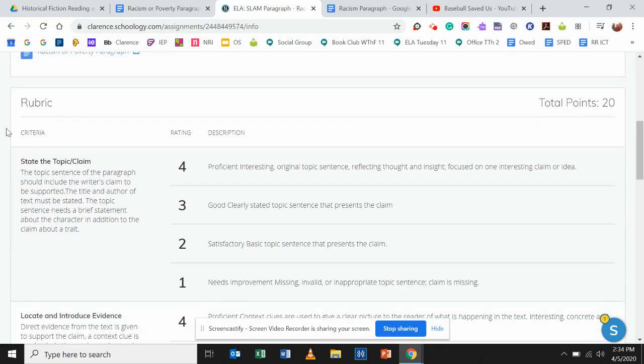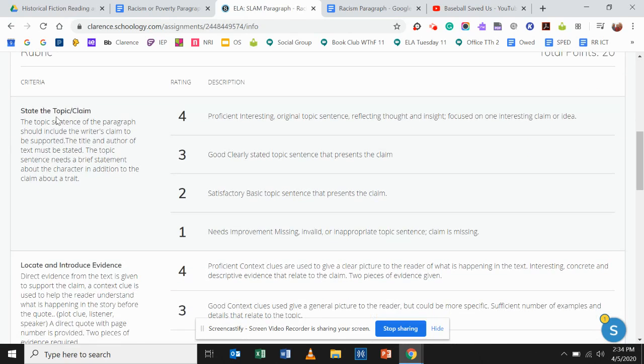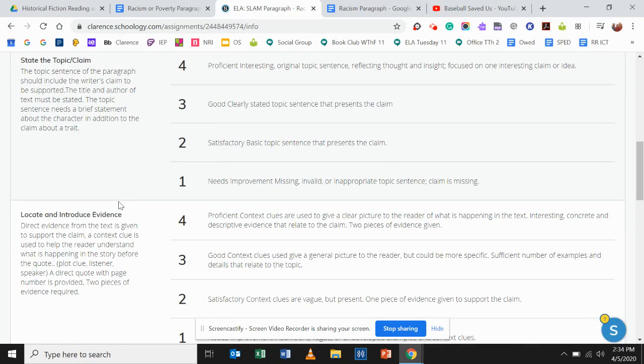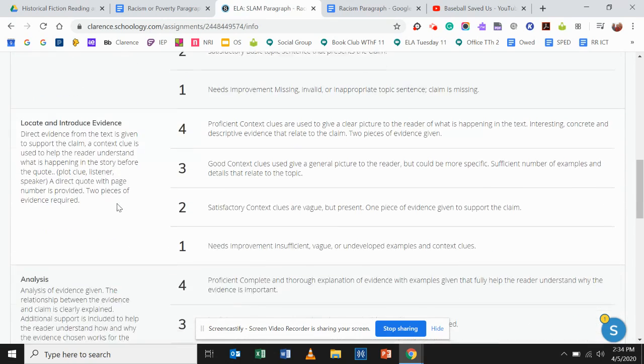But before we get to that, look at how you're going to be graded. It's a 20-point rubric. You state the claim in your topic. The topic sentence of the paragraph should include the writer's claim to be supported. The title and the author of the text must be stated. The topic sentence needs to be a brief statement about the character, in addition to the claim about the trait. So in this case, it's going to be more about poverty or racism.